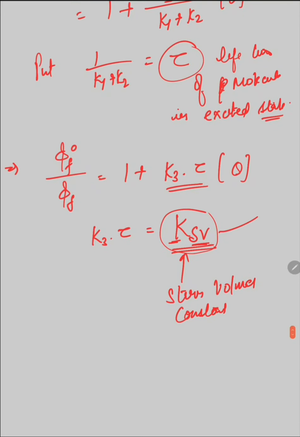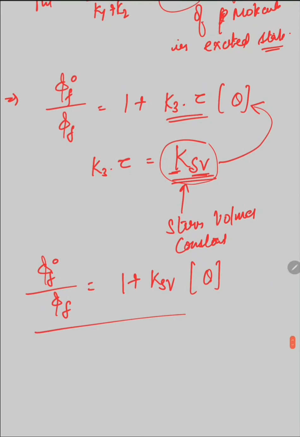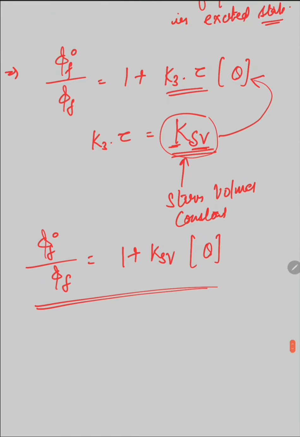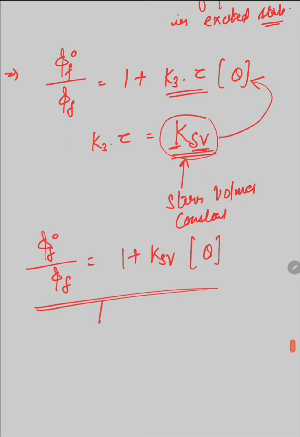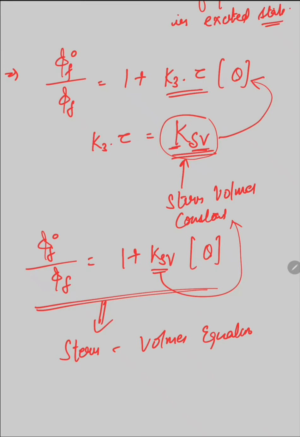Put this in the equation and we get QF naught divided by QF equal to 1 plus KSV into quencher concentration. This is the equation known as the Stern-Volmer equation, and KSV is known as the Stern-Volmer constant.